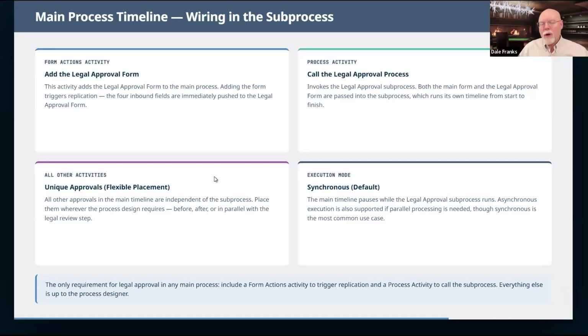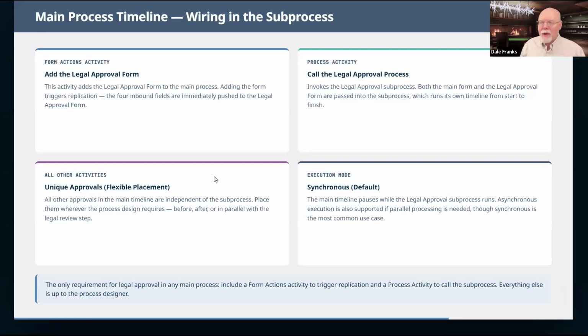I'm not. And the reason that I'm not is because what I want to happen is for that subform to operate completely independently, which means I can just go in and start it de novo by opening up the legal form and submitting it, because I want it to be a real process that people can really use, in addition to being a sub-process I can call from any other process. So it's got to do two jobs. So I'm going to let it do its job as the legal approval form in the legal process.